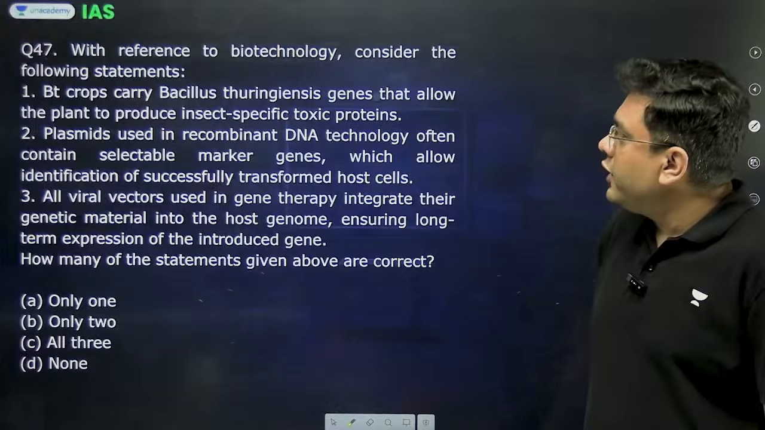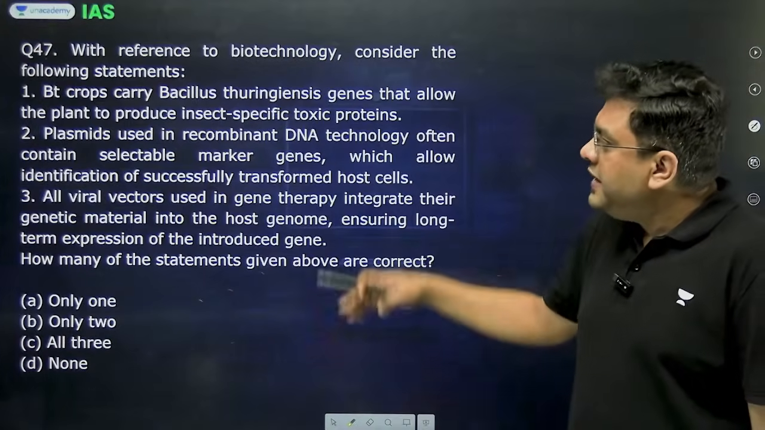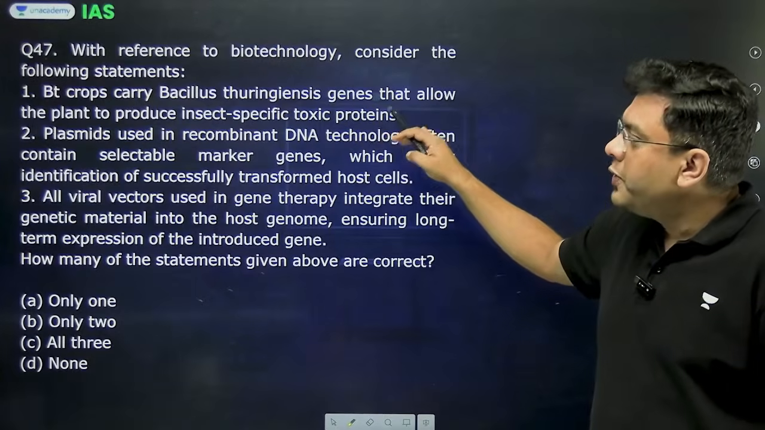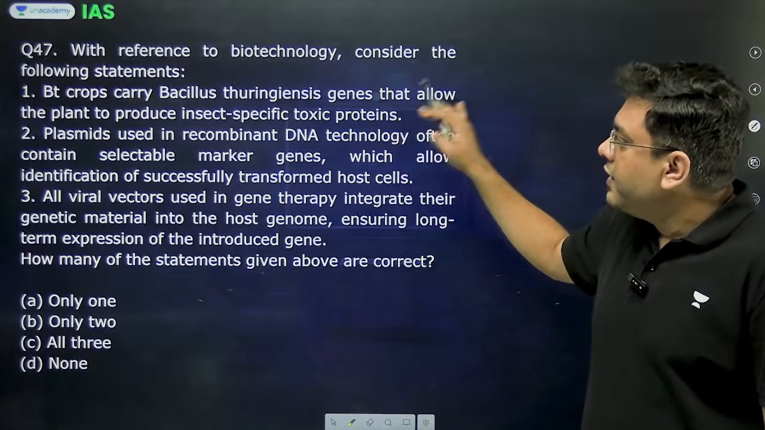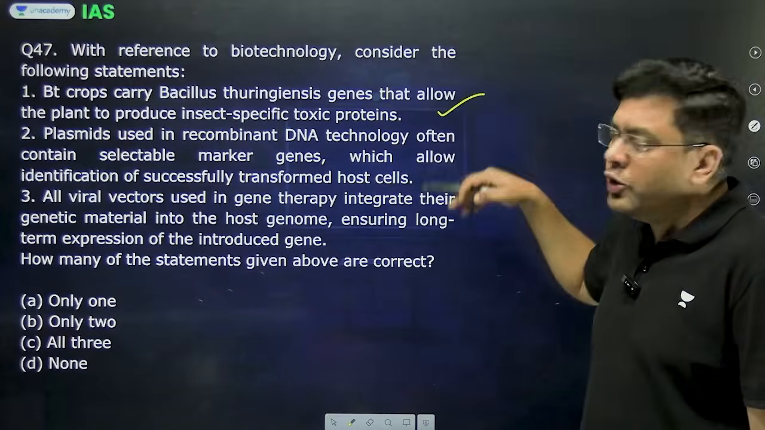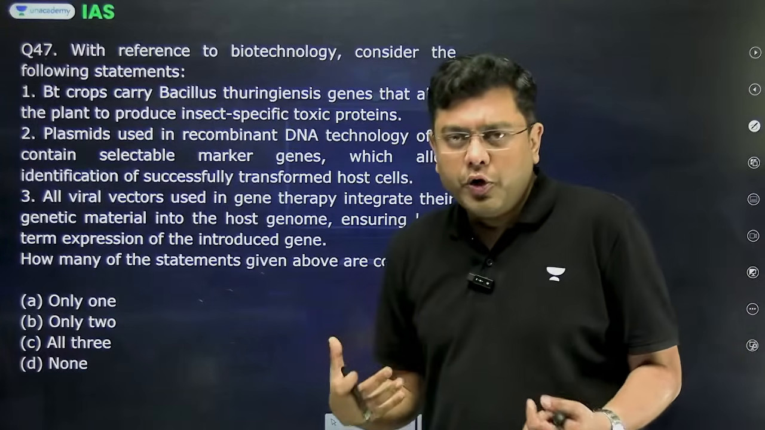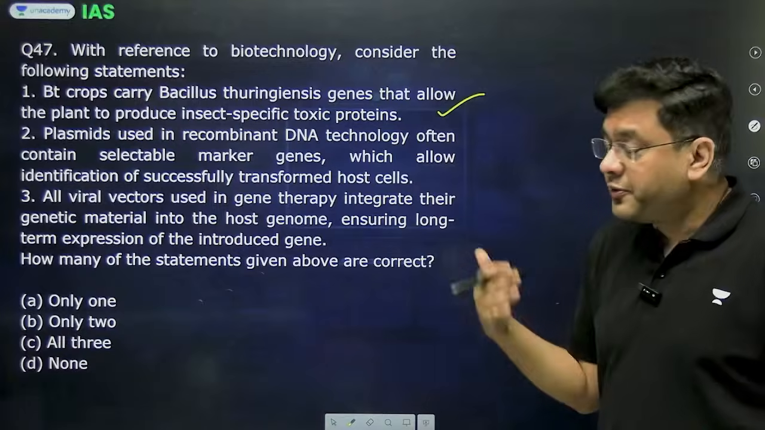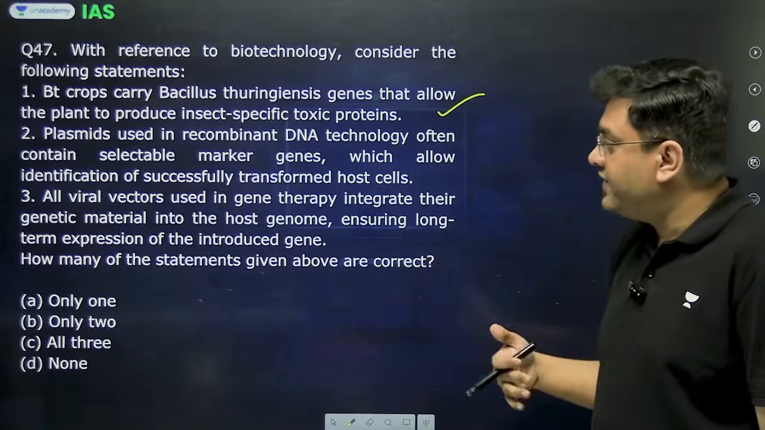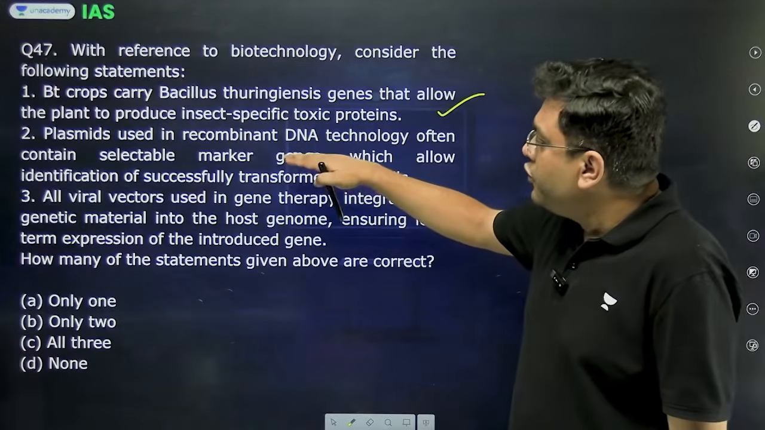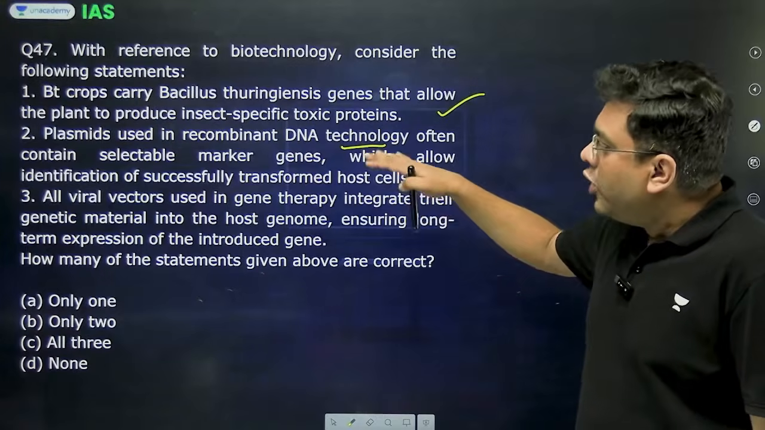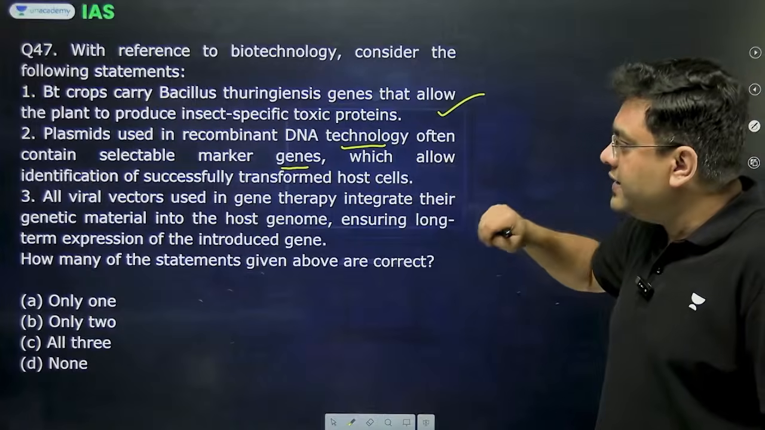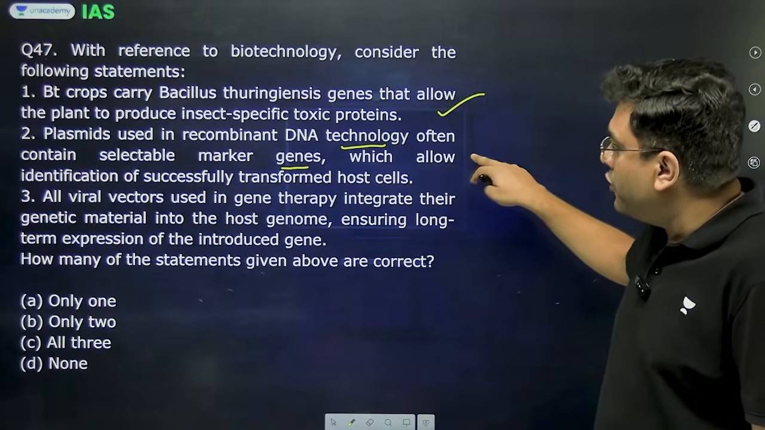Then with reference to biotechnology, consider the following statements. Bt crops carry Bacillus thuringiensis genes that allow the plant to produce insect-specific toxic proteins. This is correct, in order to fight the pink bollworm. That is why you had the case of Bt crops, particularly Bt cotton, Bt brinjal, etc. Then, plasmids used in recombinant DNA technology often contain selectable marker genes which allow identification of successfully transformed host cells.